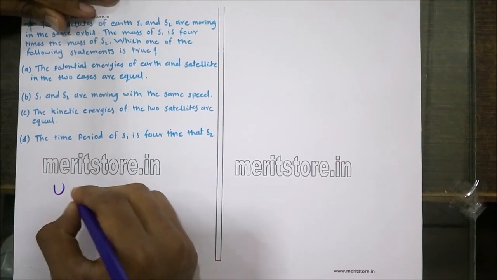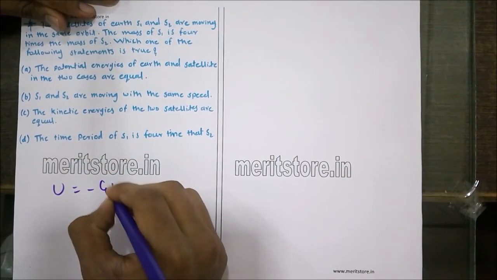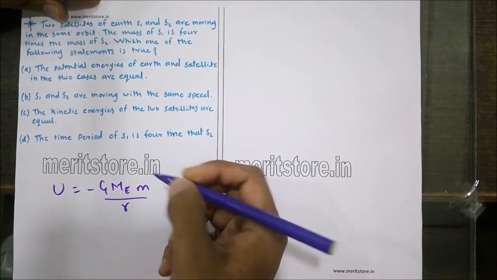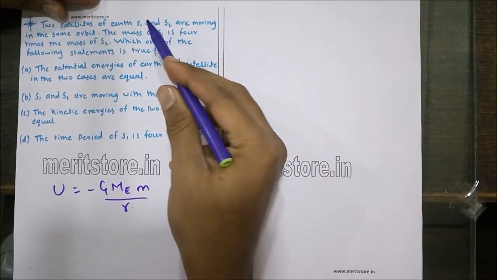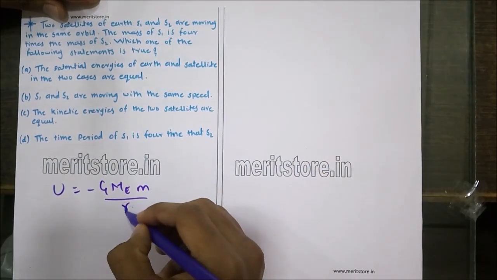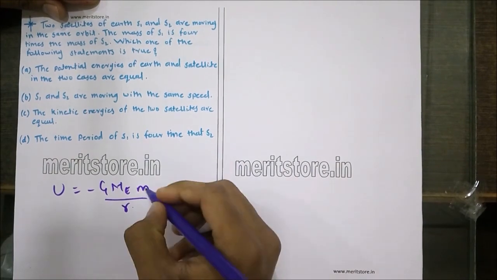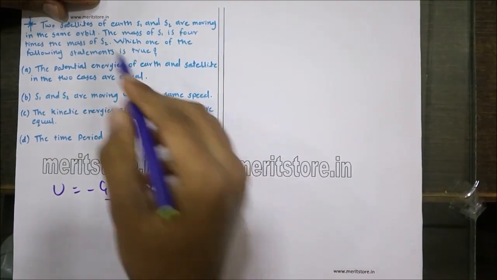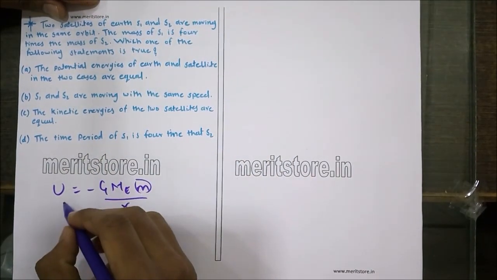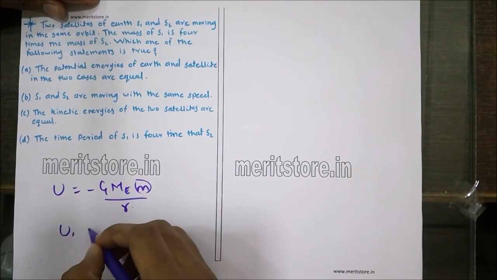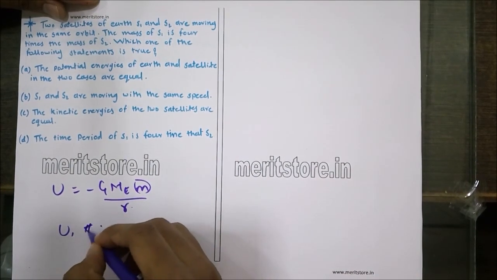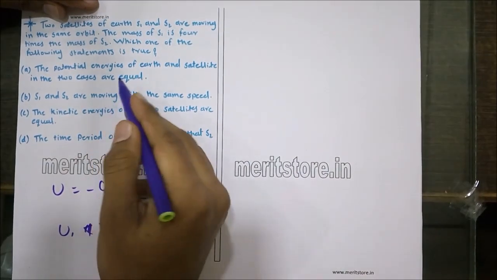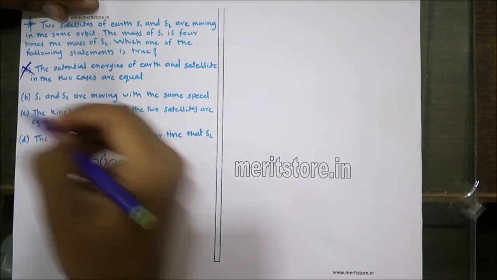Let us look at the potential energy, which is equal to minus G times the mass of the Earth into the mass of the satellite upon R. Since the satellites S1 and S2 are in the same orbit, the value of R remains constant, whereas the mass of S1 is 4 times that of S2. Therefore, the potential energies are not equal. Hence, option A is incorrect.